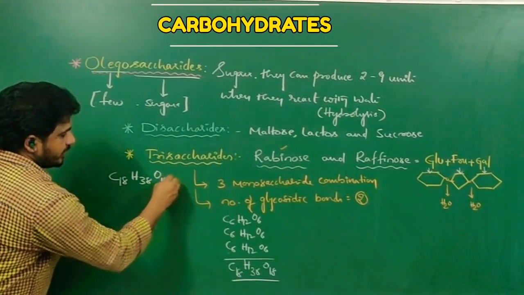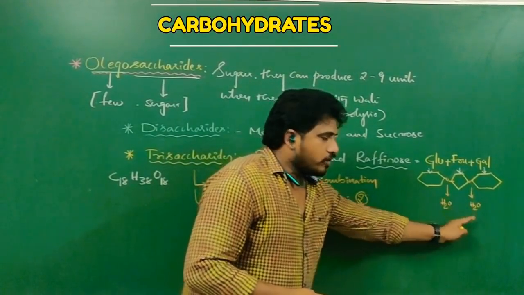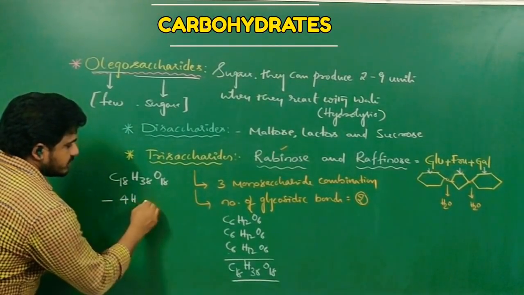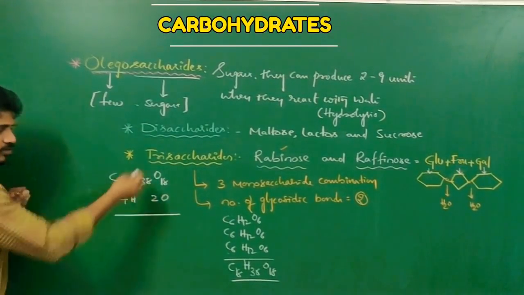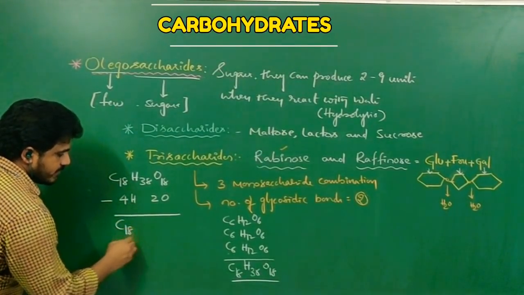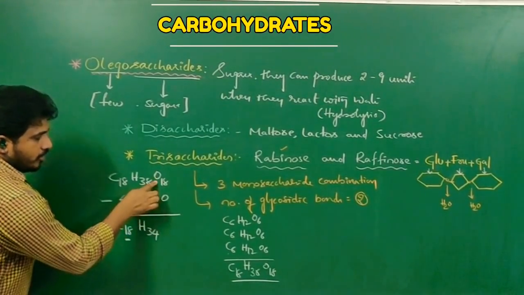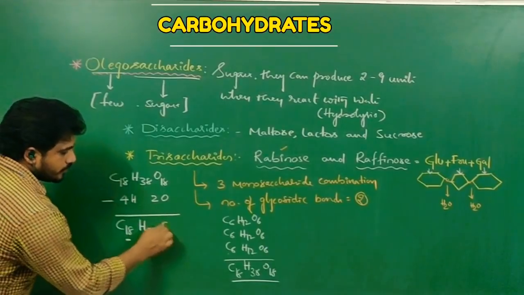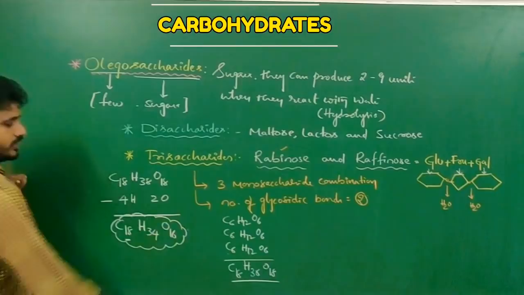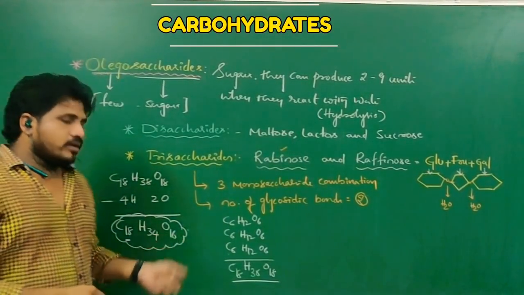How many water molecules are formed here? 2 water molecules are formed, meaning 4 hydrogens and 2 oxygens. So we have to remove 4 hydrogens and 2 oxygens. Then the formula will be suitable for a trisaccharide. C18 will be standard, then H36 minus 4 is 32, and oxygen 18 minus 2 is 16. So the general formula of a trisaccharide is C18H32O16.